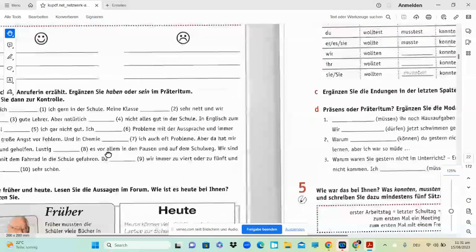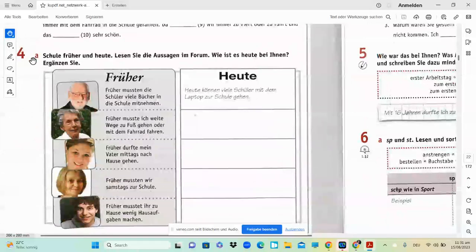So we can see we have this activity 4a. Schule früher und heute. Lesen Sie die Aussagen im Forum. Wie ist es heute bei Ihnen? How is it today with you? Ergänzen Sie. Okay, so earlier: früher mussten die Schüler viele Bücher in die Schule mitnehmen. Heute können viele Schüler mit dem Laptop zur Schule gehen. So today they can go with a laptop.